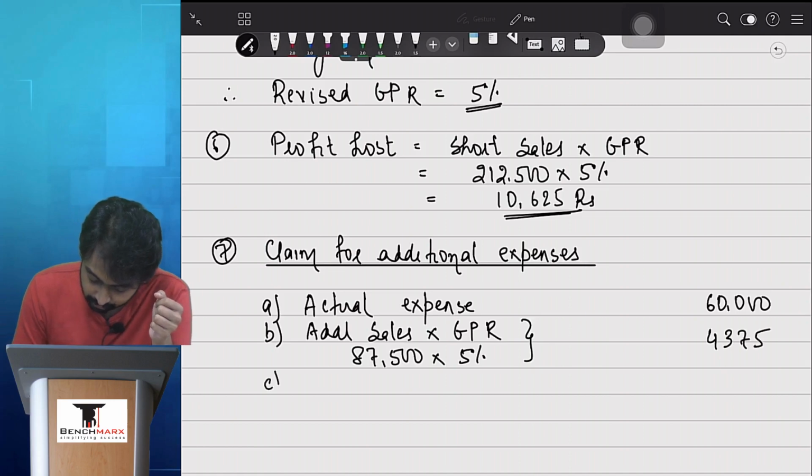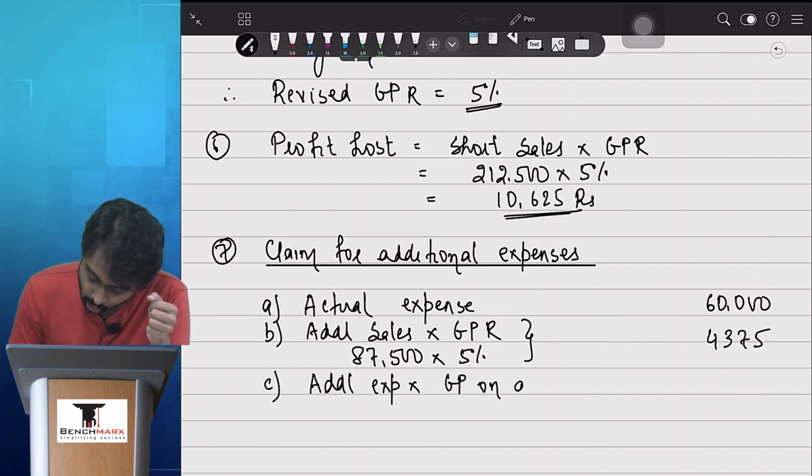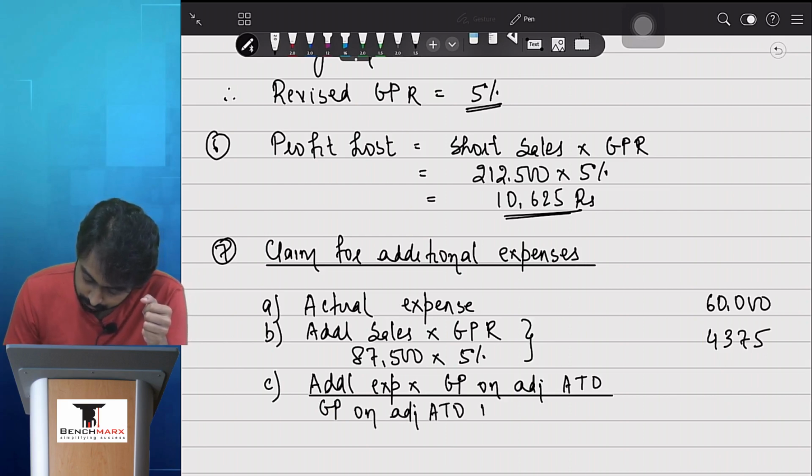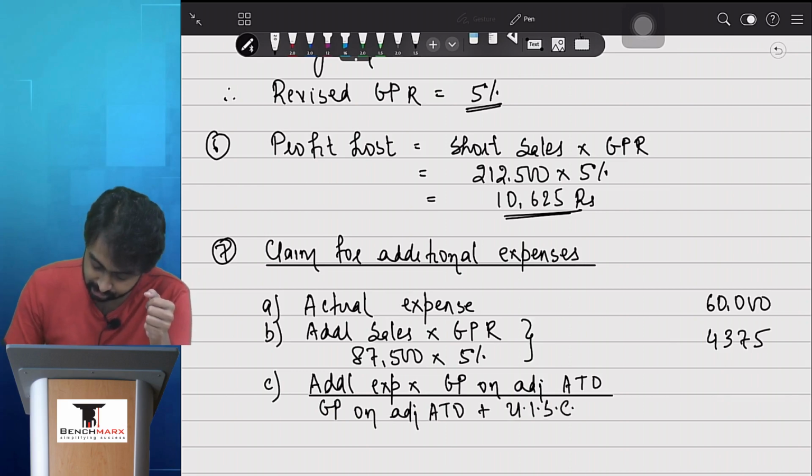So we have 4375. And point number C is the additional expense into GP on adjusted ATO upon GP on adjusted ATO plus uninsured standing charges.